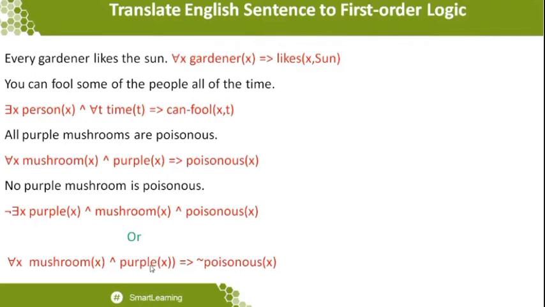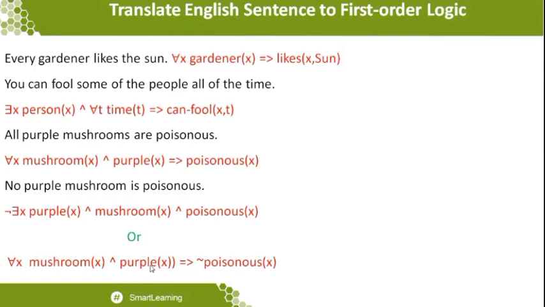All the time represents the quantifier, so you can write for all t, time of t, separately. And you can write person of x separately, which we call there exists x. So there exists x, person of x, and for all t, which implies can fool of x comma t, which means you can fool some of the people all the time. That's what the statement clearly says.